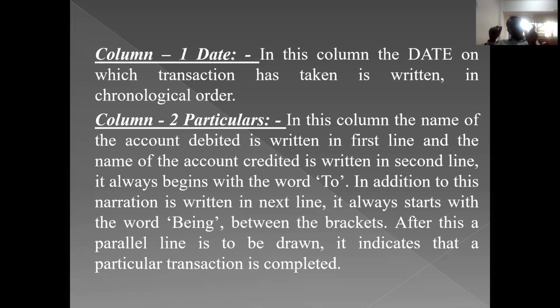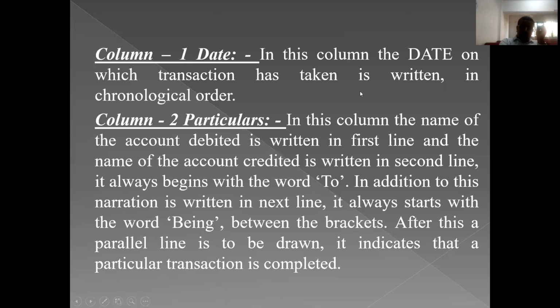As we all know, in every business transaction there will be two accounts. One account will be debited and another account will be credited. So the account which is debited should be written in the first line of the particulars column, and in the second line, the account which is credited.